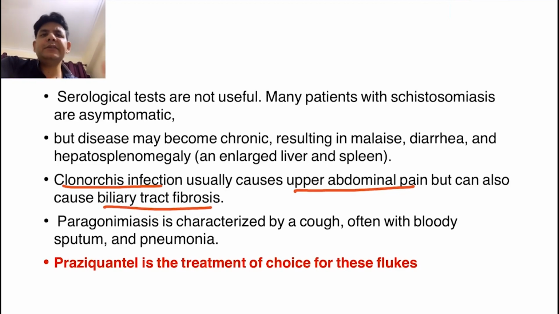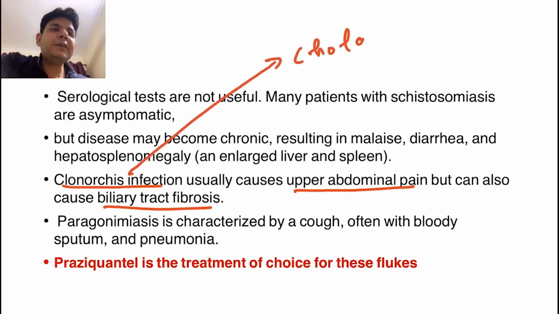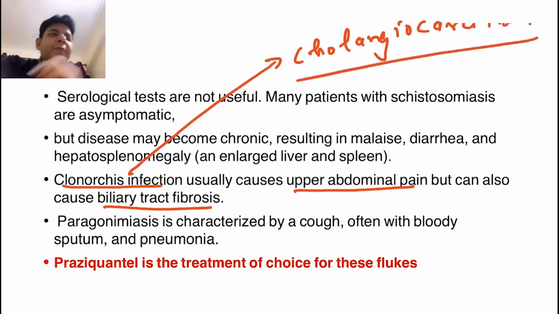You know, guys, Clonorchis sinensis is also termed the Chinese liver fluke or Oriental liver fluke, and it leads to a particular type of carcinoma, cholangiocarcinoma, which is a famous surgery question: which worm leads to cholangiocarcinoma, bile duct carcinoma. It can also lead to biliary tract fibrosis. This is also a trematode fluke, but different from the schistosomes for sure.